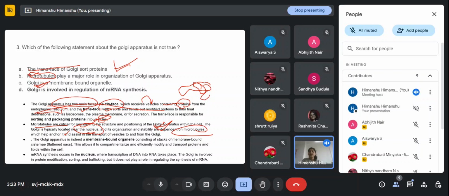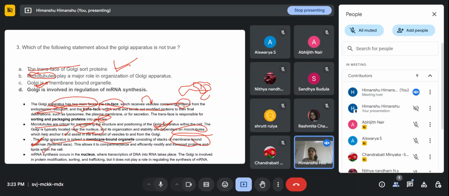Yes, Golgi apparatus is indeed a membrane bound organelle because it consists of membrane bound flattened sacs, and we call them cisternae. As in the previous slide also we saw, these cisternae allow compartmentalization and efficiently modify and transport the proteins and lipids within the cell, right?